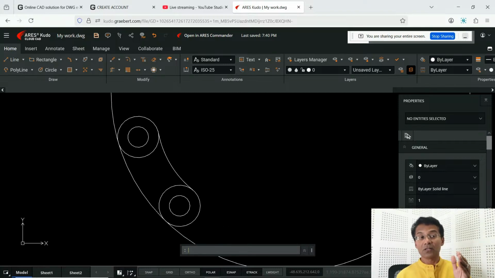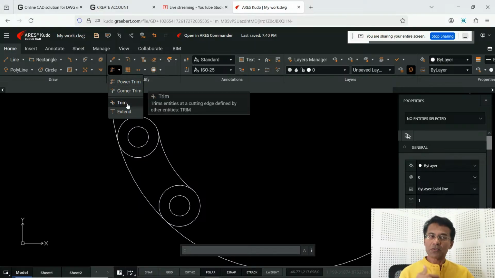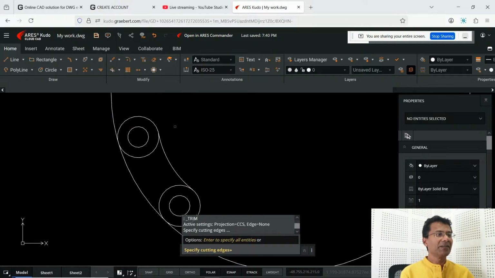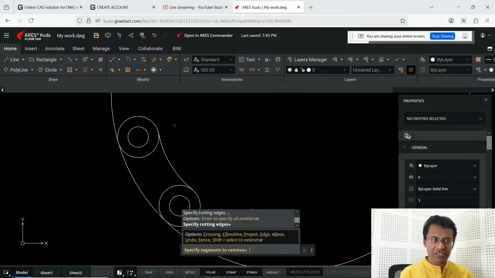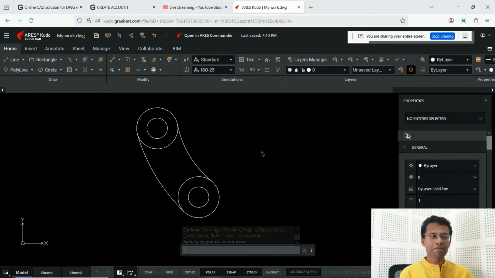Okay, now the rest of the circle is to be trimmed off. So I'll try a trim. In ARES Kudo, there are two types of trimming. One is the normal trim, another one is a power trim. We'll talk about power trim in some other video. So I'll click on trim. When I'm asked to select the cutting edges, just give an enter as you normally do in AutoCAD. Then simply click the object to trim. So it is trimmed off and you have got the result.